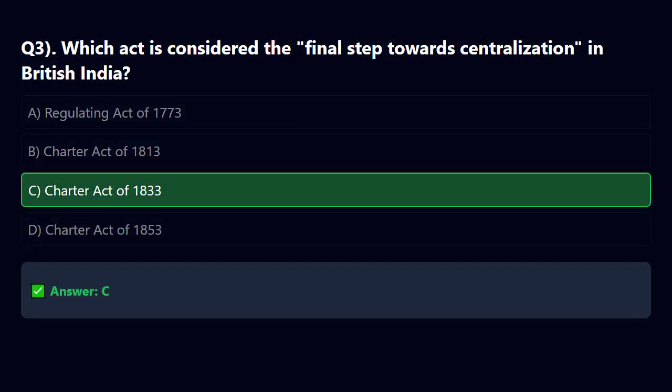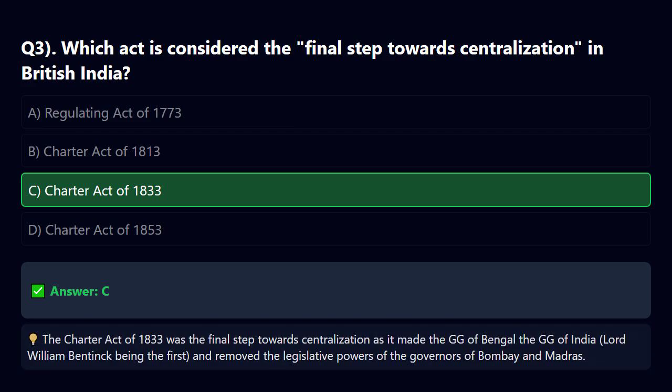The correct answer is C. Explanation. The Charter Act of 1833 was the final step towards centralization as it made the GG of Bengal the GG of India, Lord William Bentinck being the first, and removed the legislative powers of the governors of Bombay and Madras.